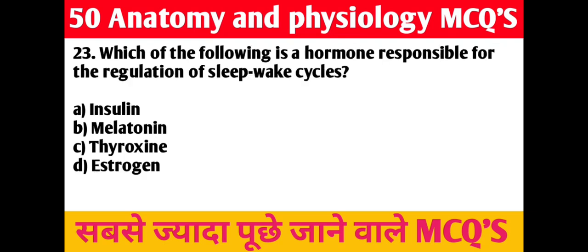23rd question. Which of the following is a hormone responsible for the regulation of sleep-wake cycles? A. Insulin, B. Melatonin, C. Thyroxine, D. Estrogen. Right answer is B. Melatonin.